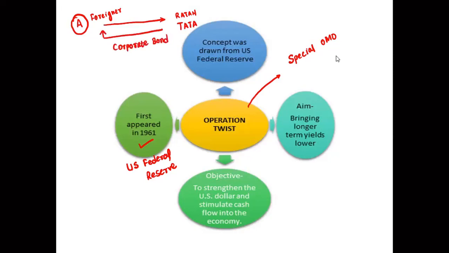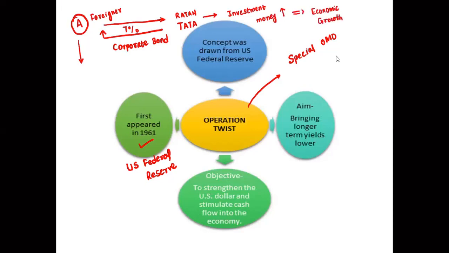Then the foreigner says, see, how much are you giving? Ratan Tata says, sir, I am giving a 7% interest rate. I will use your invested money for buying a new factory, so that the investment will increase further and it will lead to economic growth.